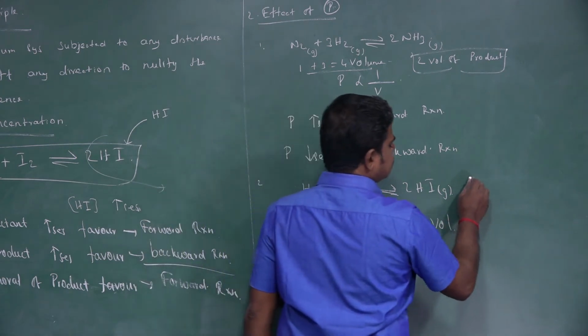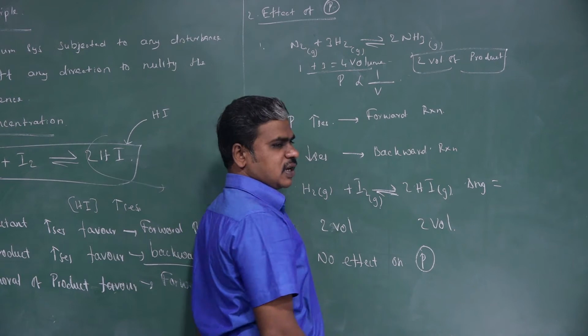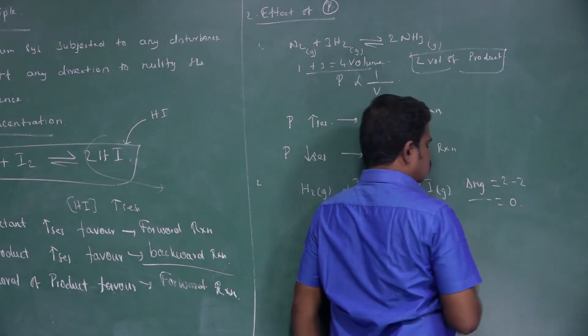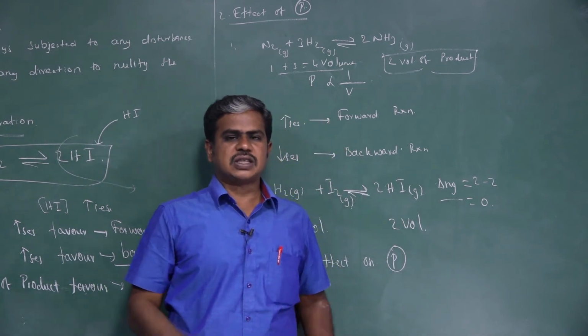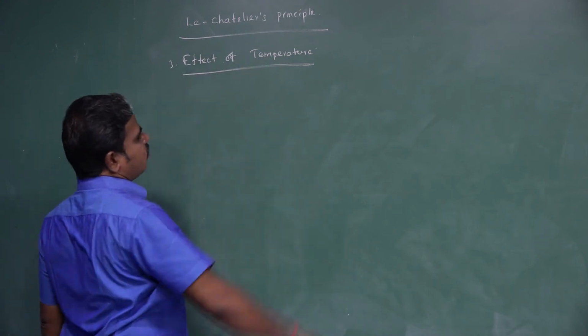Delta Ng is the number of moles of gaseous product minus the number of moles of gaseous reactant. So here it is 2 minus 2, which becomes 0. So delta Ng is 0, and there is no effect of pressure. Now we may take the effect of temperature.